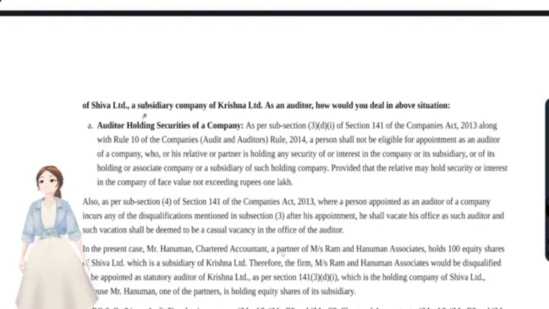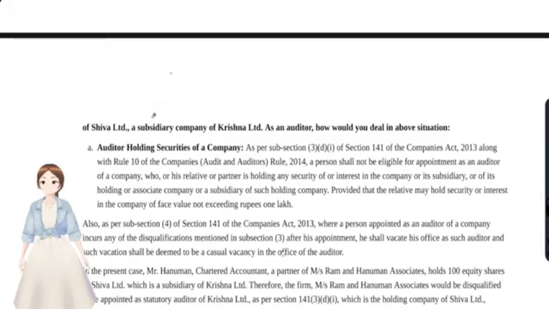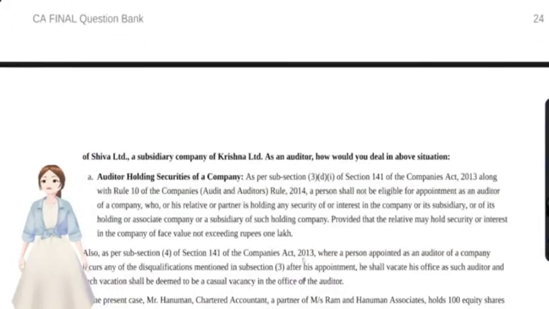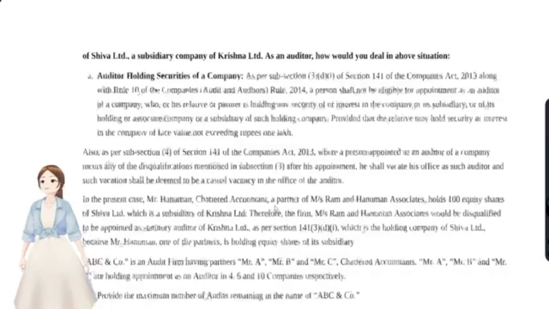Here, Hanuman held equity shares in Shiva Limited, which is actually the subsidiary of Krishna Limited, which had proposed to appoint the firm. So Ram and Hanuman Associates would not be eligible to be appointed as statutory auditor because the partner Hanuman has been disqualified for holding 100 equity shares in Shiva Limited, which is a subsidiary of Krishna Limited.